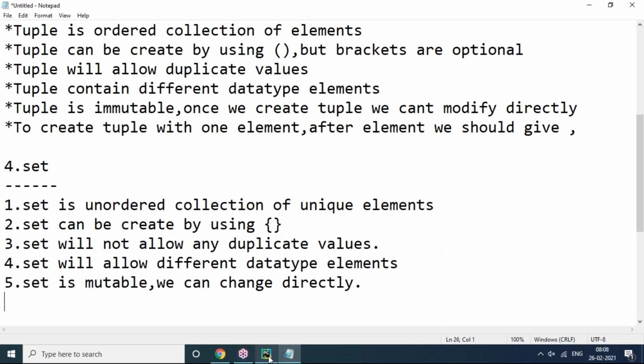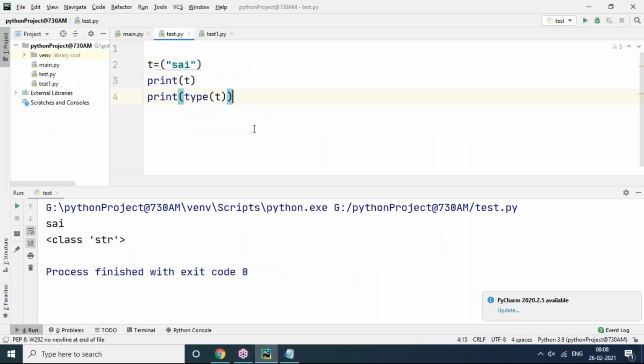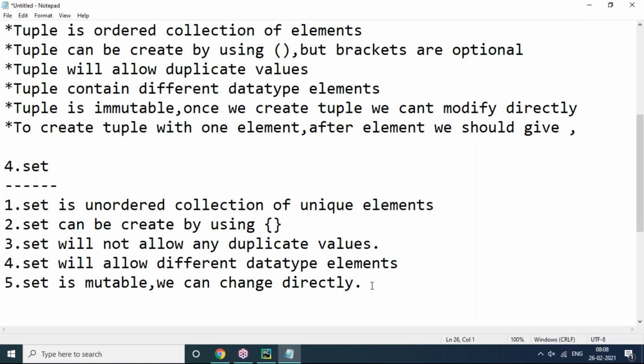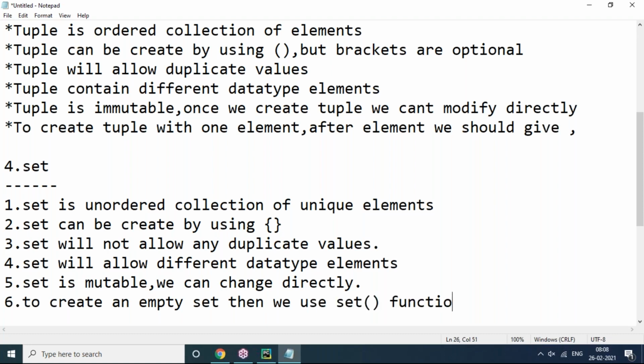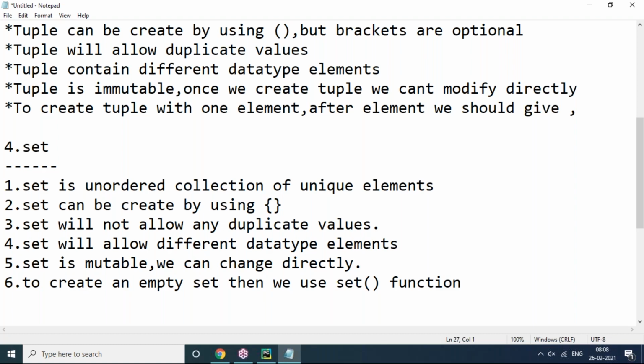It is unordered. Let's create set, but one more important thing you have to remember is how to create an empty set. If you want to create an empty set, then we use the set function only. Why don't we use empty curly brackets? Yes, that's the problem actually.